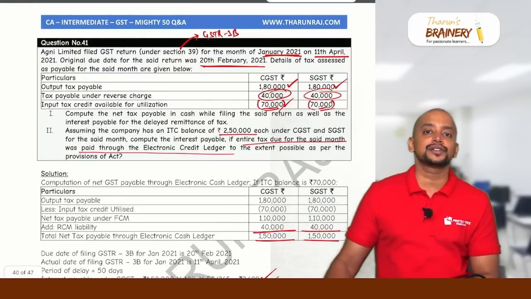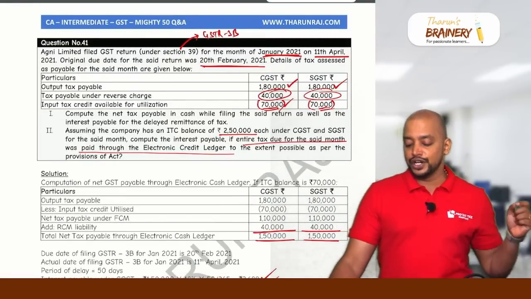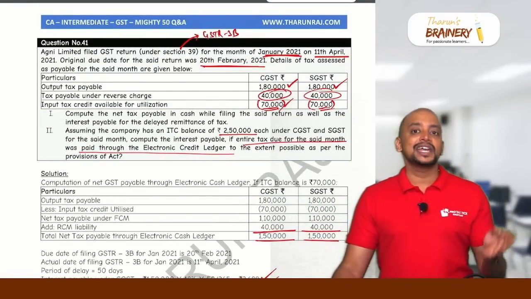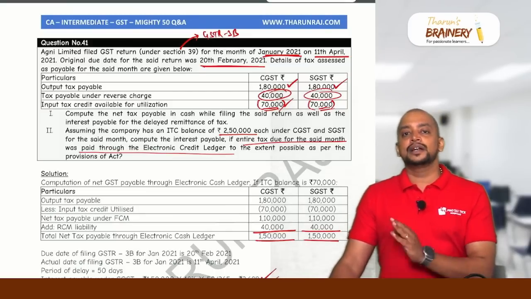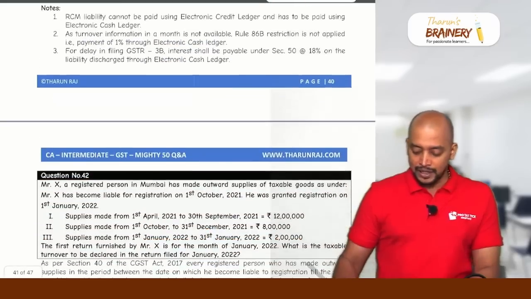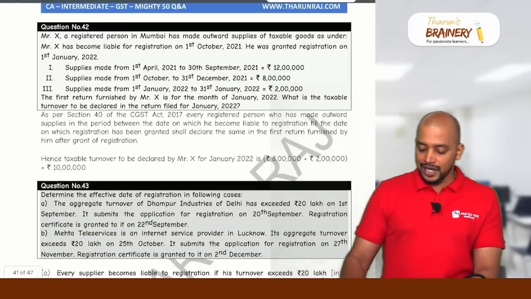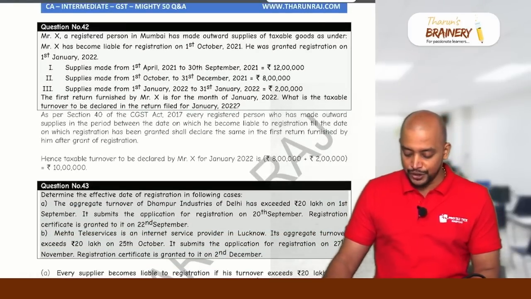This is a question on interest computation. What is the key point that you need to remember? Whenever there is a delay in filing GSTR 3B, interest will be computed on the net liability, but not on the gross liability. Okay. Then look into the next one, question number 42.